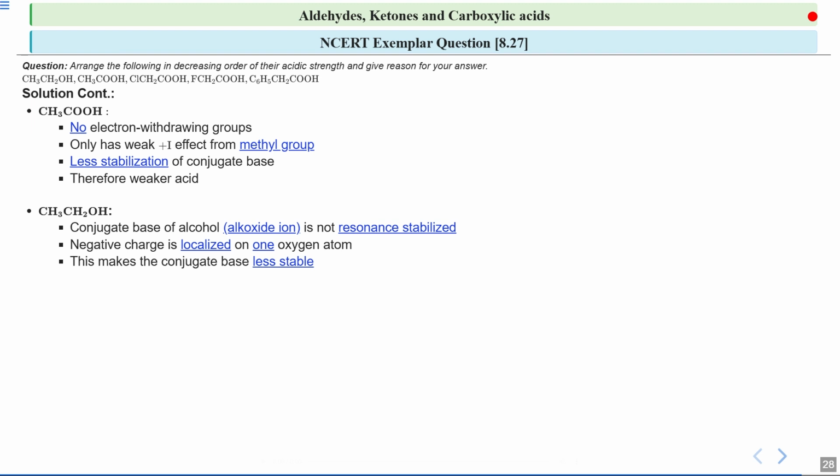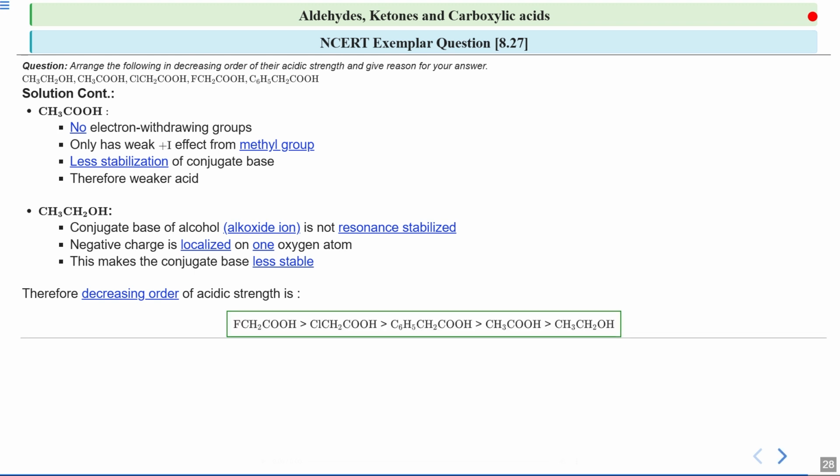Students, you need to remember that this is a key reason why alcohols are generally less acidic than carboxylic acids. So if we put all this information together and arrange the decreasing order of acidic strength, the most acidic is the carboxylic acid in which a fluorine atom is attached to the carbon next to the carboxyl group, and the least acidic is ethanol, which is an alcohol. So this is the overall decreasing order of acidic strength.